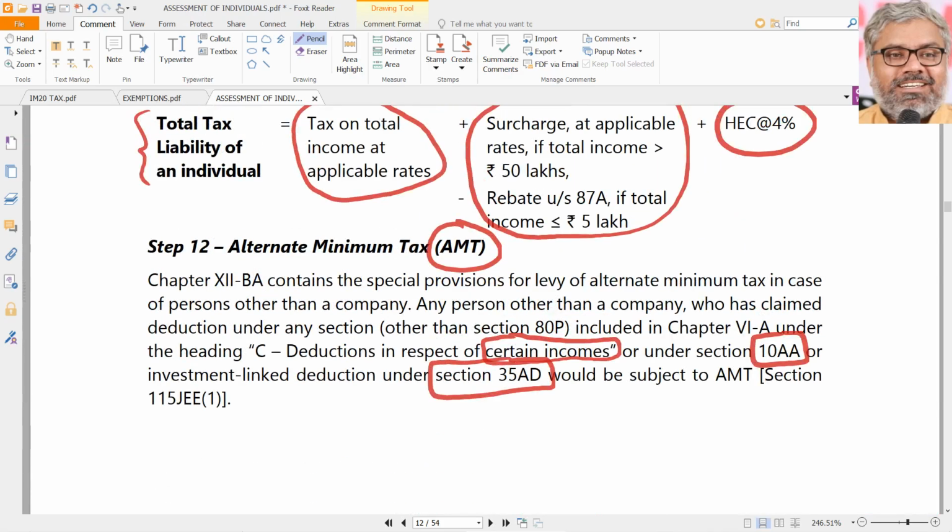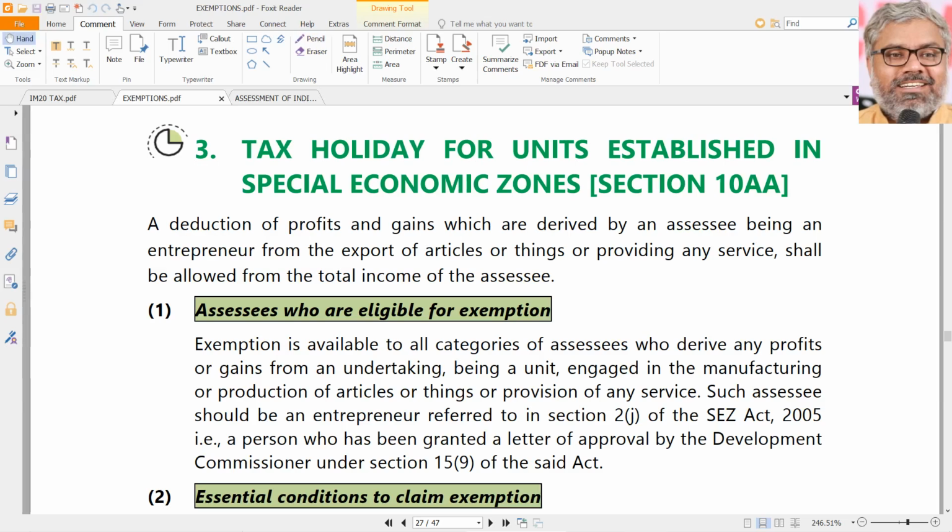We'll come to this AMT once again, but before that, let us just quickly go through what is this 10AA. That is a kind of deduction, you call it exemption, you call it. The names are different, but still, benefit definitely yes.